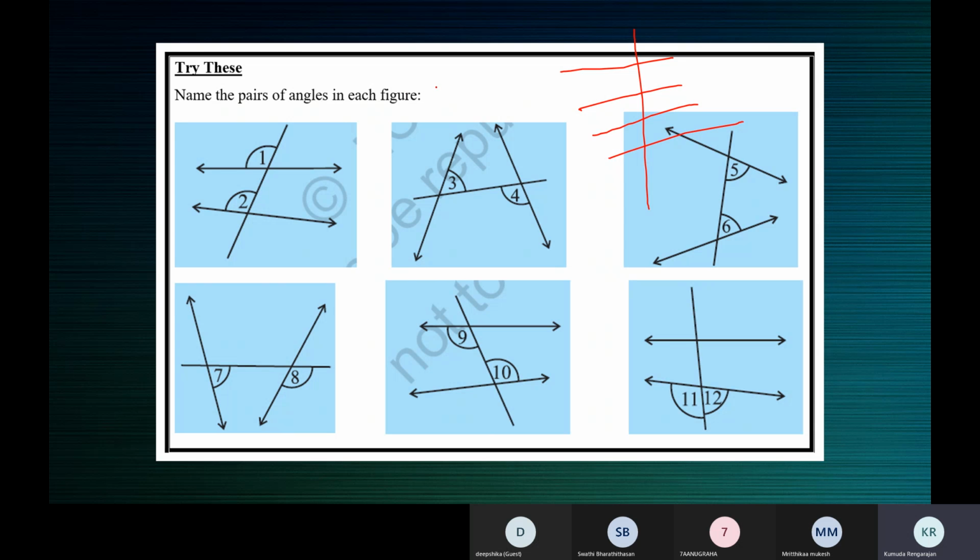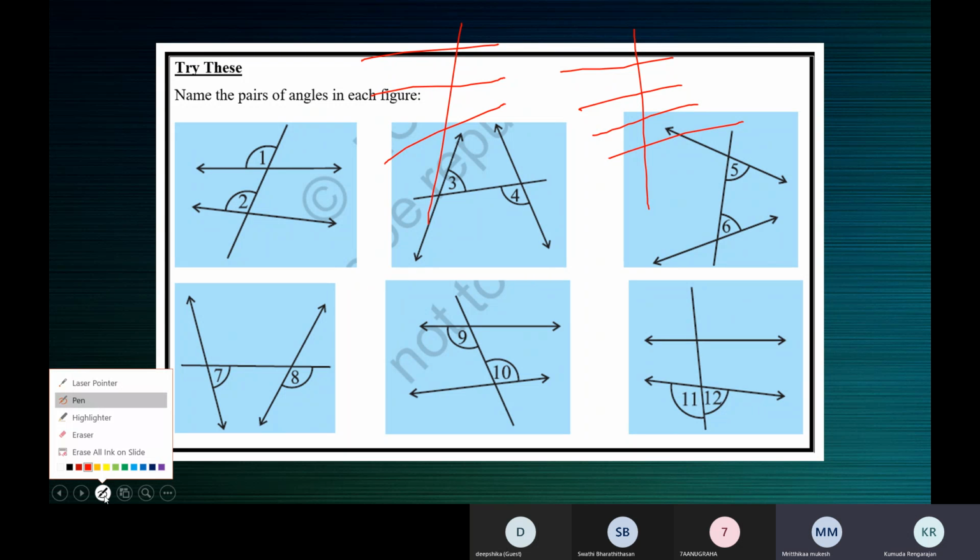See here, you can have a transversal for more than two lines. Now these are two lines. There can be another line like this and a transversal. Can you see the screen? Yes, ma'am. Do you understand that? Yes, ma'am, that is clear. Okay.